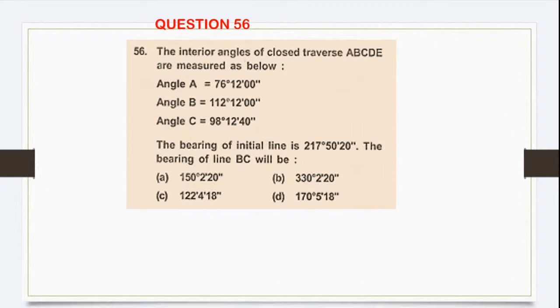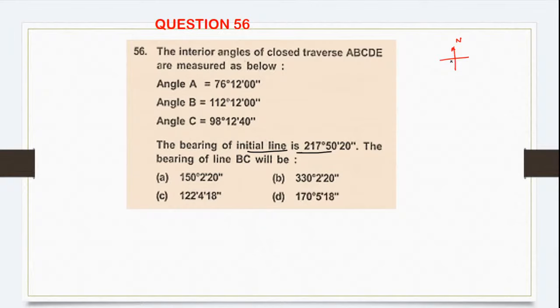This would be the last question from Compass surveying. Do it. The interior angles of a closed traverse ABCDE are measured as below. Angle A, angle B, angle C are given to you. The bearing of the initial line, the first line bearing, is also given to you. The bearing of line BC will be, they are asking what is the bearing of the line BC. Okay. So first of all, try to draw the figure. So north, I will take this direction. First draw the first line. They have given the bearing of the initial line as 217 degree, 50 minute, 20 seconds.